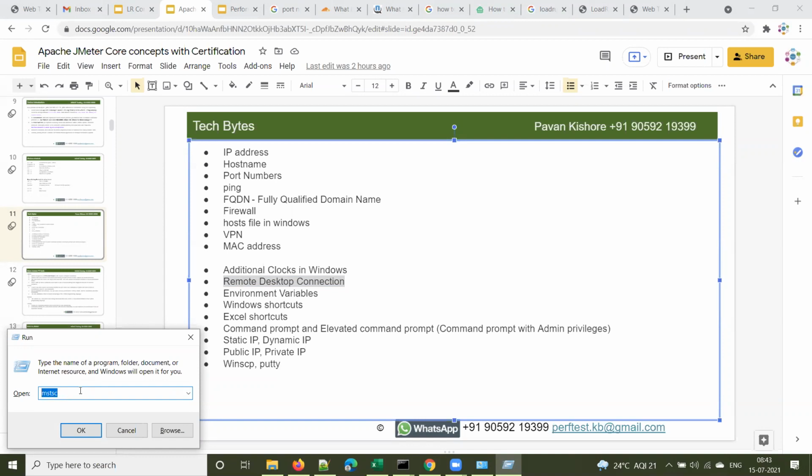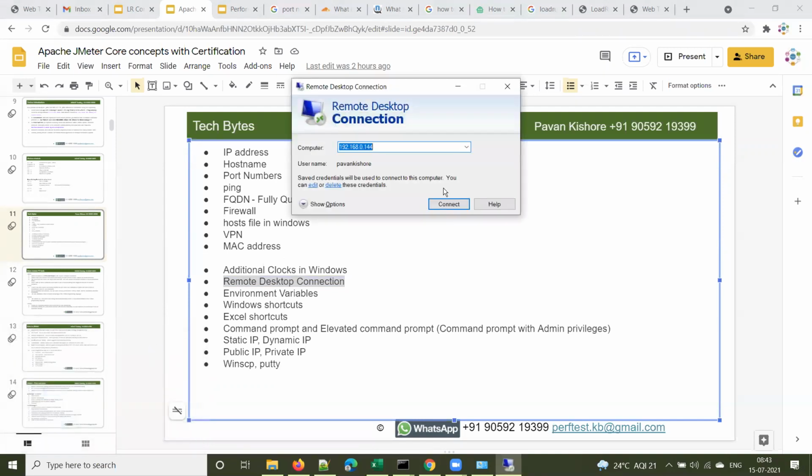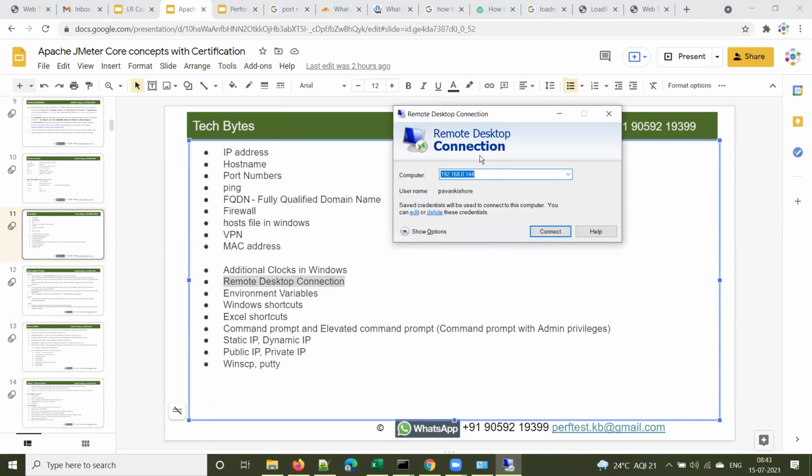You need not remember it, but I know the full term. If you type MSTSC, you get the window called remote desktop connection. Now you give the IP address of whatever machine you want to connect to. That should be in your network only, then only you can connect.